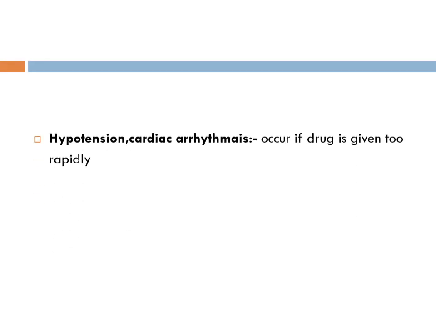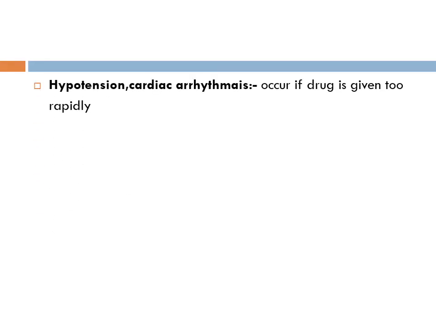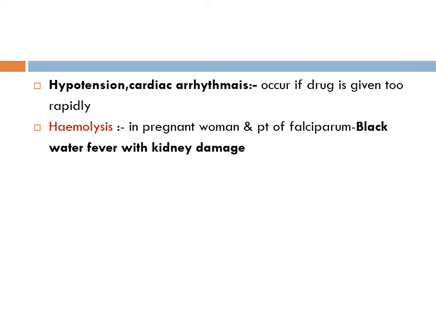It can cause hypotension and cardiac arrhythmias if it is given too rapidly. The above mentioned symptoms occur in exaggerated form if still higher doses of quinine are given to the patient. In pregnant women and patients of falciparum, it can cause black water fever with kidney damage. Black water fever is a triad of hemolysis, hemoglobinemia and hemoglobinuria with fever.